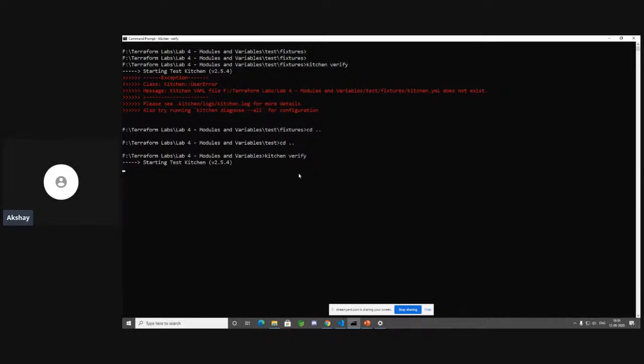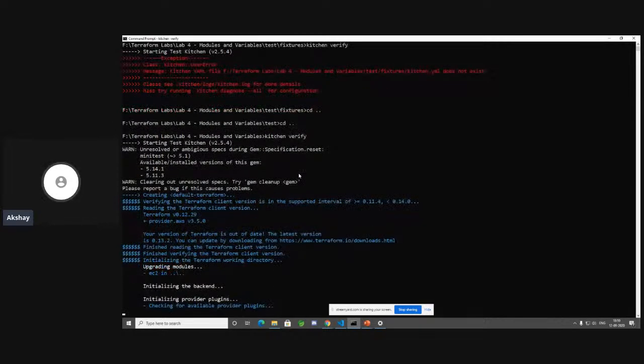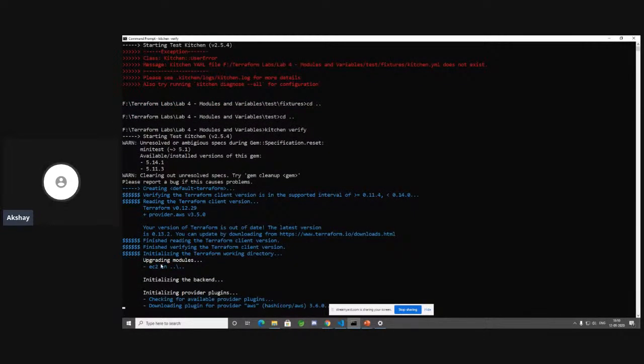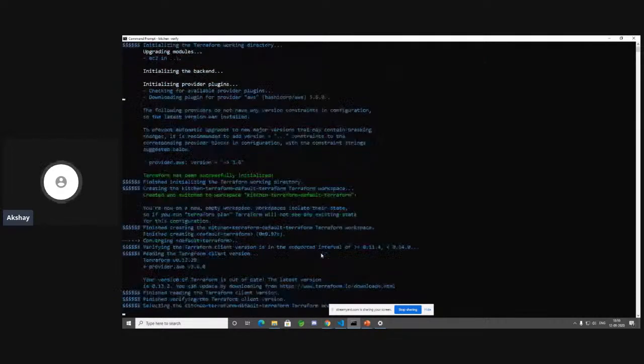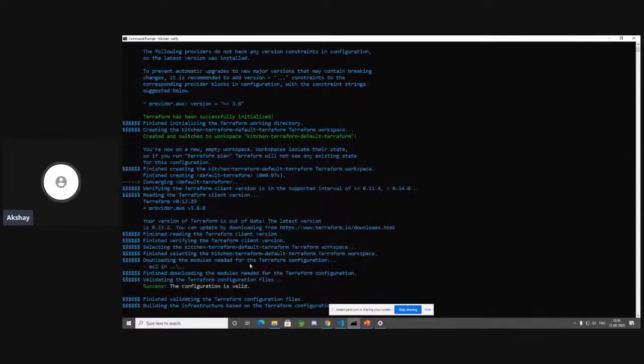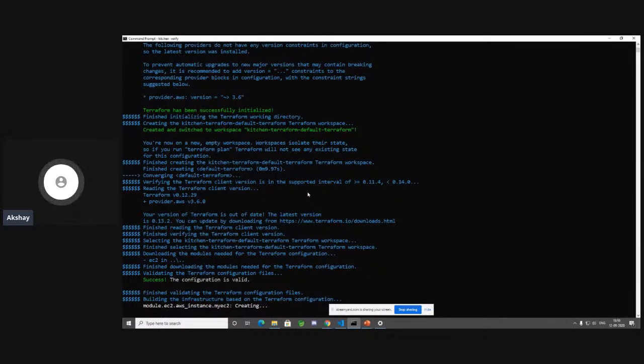Let's just wait and see. Okay, fingers crossed. Let's see how it works. Okay, so it says it's doing the default Terraform. It does the Terraform init. It initializes your module. It goes ahead and downloads the AWS provider of 3.6.0. Let's just wait for some more time. Brilliant. It has gone ahead and created a workspace. It's saying that it has validated our Terraform configuration file and the configuration is valid. Let's just wait and see whether it builds our infrastructure, whether it creates an EC2 instance.